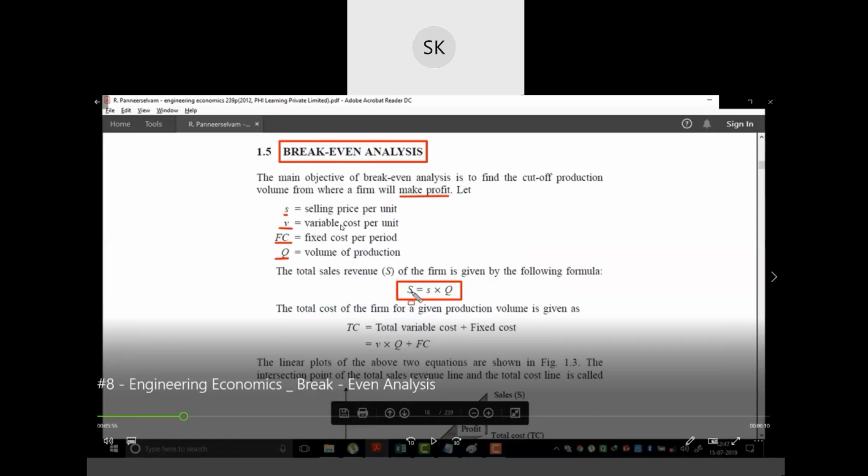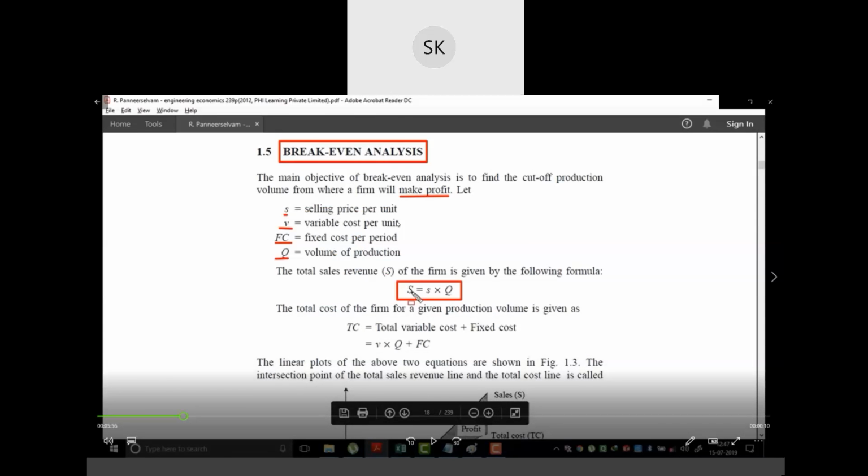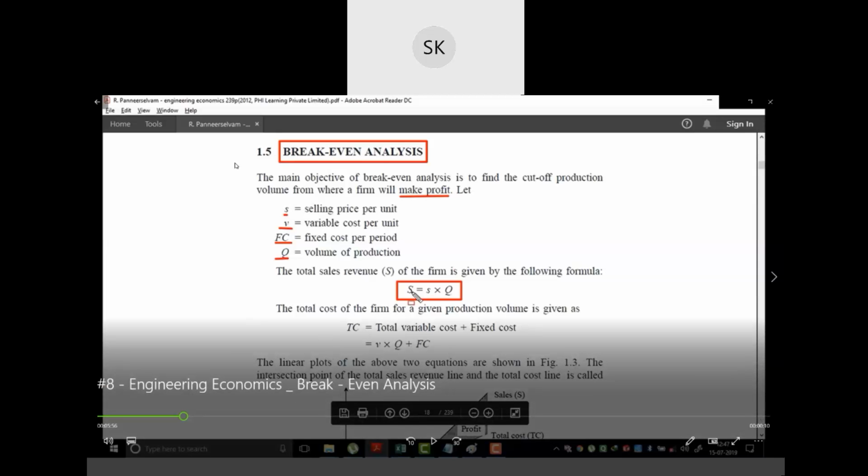So understood. Basically, break-even analysis is the analysis in a business where you can find the point at which you are making profits and at which point you are making loss. This is the analysis where you can put the values in a chart and analyze whether you are making a profit or loss in the business, and what you can do to increase your sales. Basically you have to increase your sales to get the maximum profit.